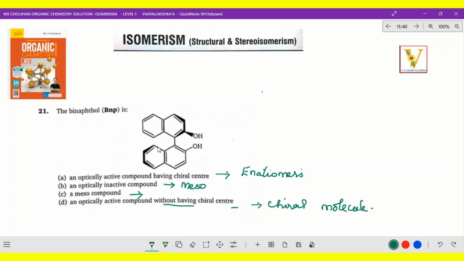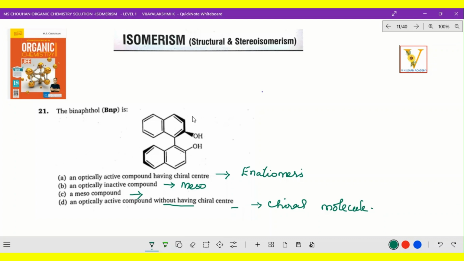Now, in this compound, there is a thick part it has given, but on the opposite side, here also, but here it is a very thin line. This is what we call out of the plane, like above the plane, below the plane.